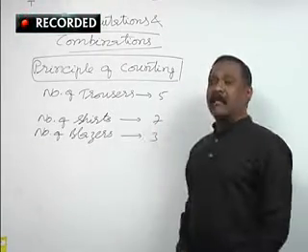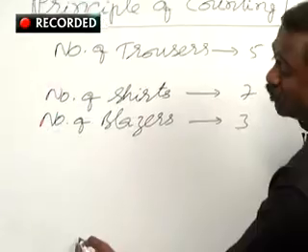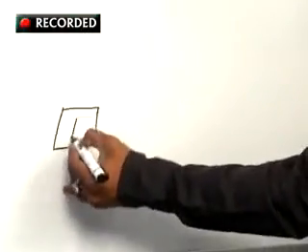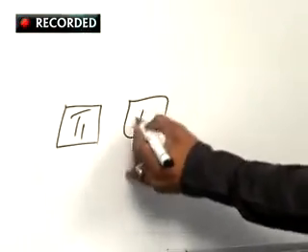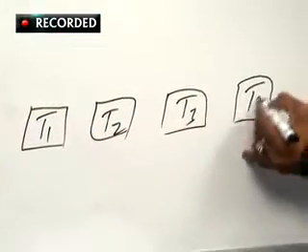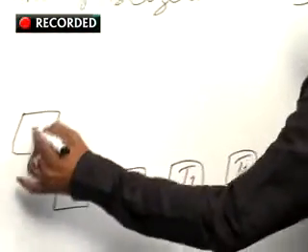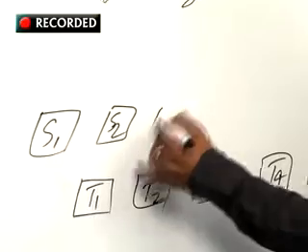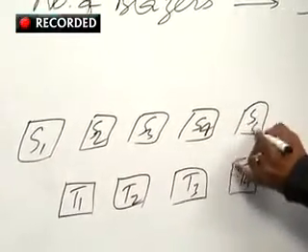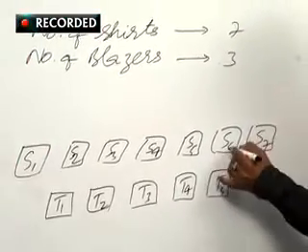So, in how many ways it can be done? And you can see how many trousers are there. Let me say trouser for the better understanding. T1, T2, and it is T3, T4, T5, and shirts S1, S2, S3, S4, S5, S6 and S7.